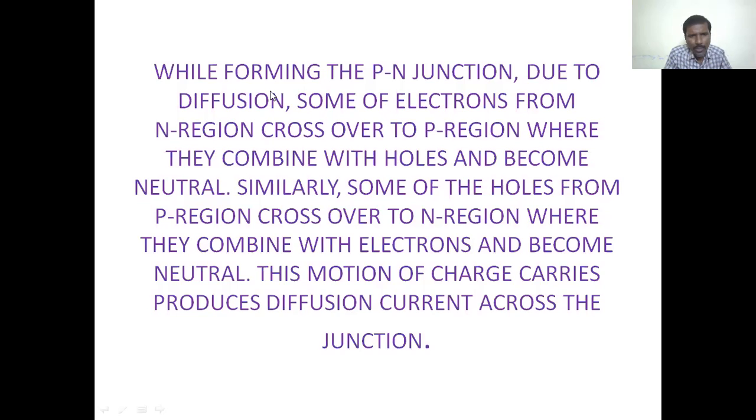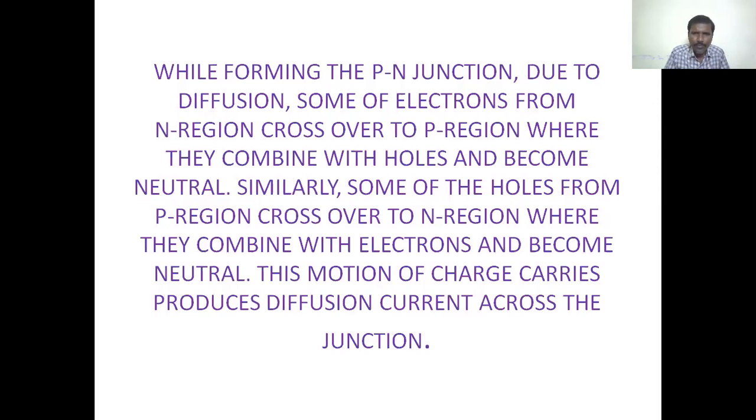Diffusion occurs when the number of electrons is more at one place, and from there the electrons move to the place with fewer electrons. So diffusion of electrons and holes occurs when the p-n junction is formed.